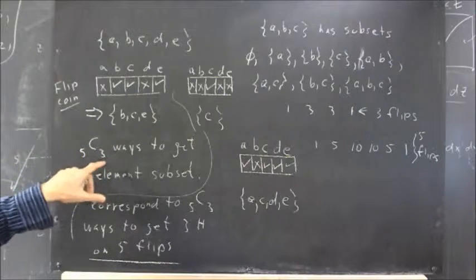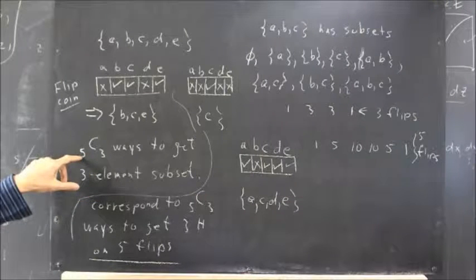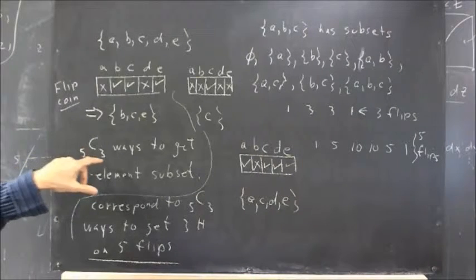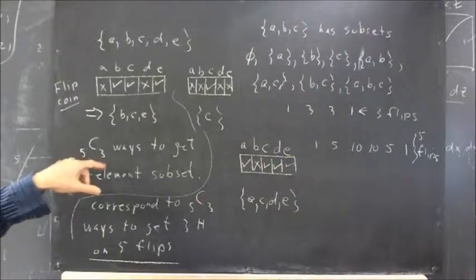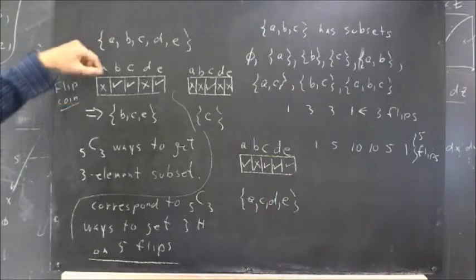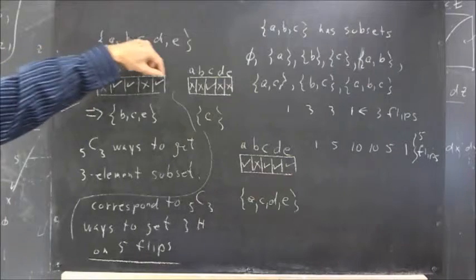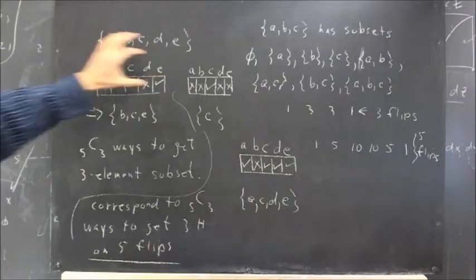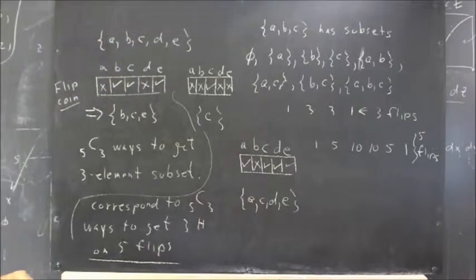It's the same as the number of ways of getting 3 heads on 5 flips, and each one gives me a different outcome.